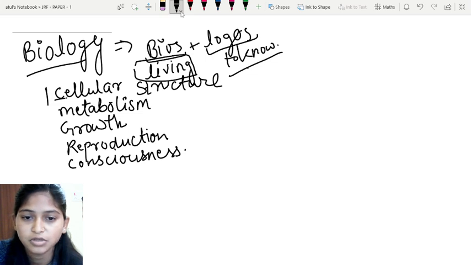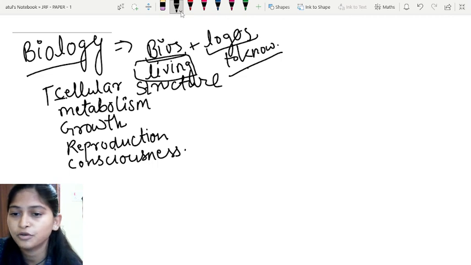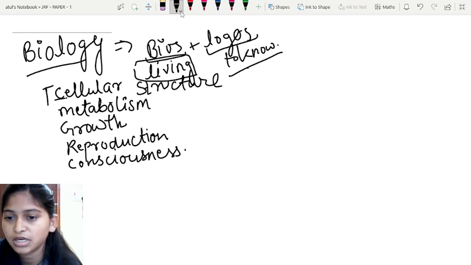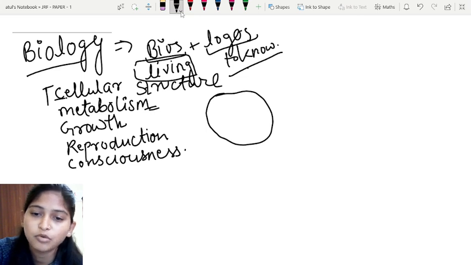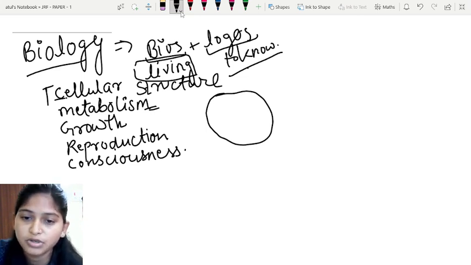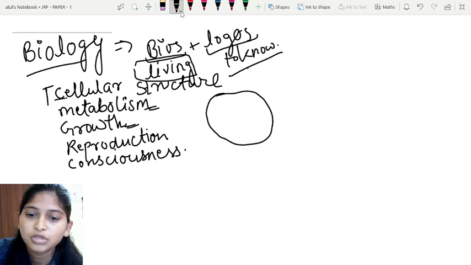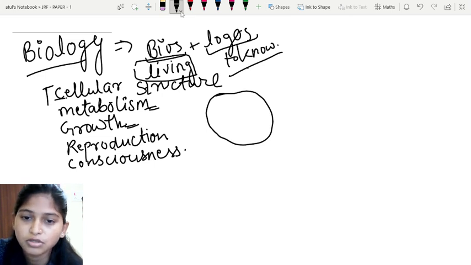We will discuss what is cellular structure. The particular body or organism must have a cellular structure. That means there should be a cell. In the cell, there should be metabolic reactions. That means construction and destruction of molecules within the cell is termed as metabolism. So there should be a cell and metabolism should be happening in this cell. Due to the metabolism, the cell gets nutrition, and the growth will take place.